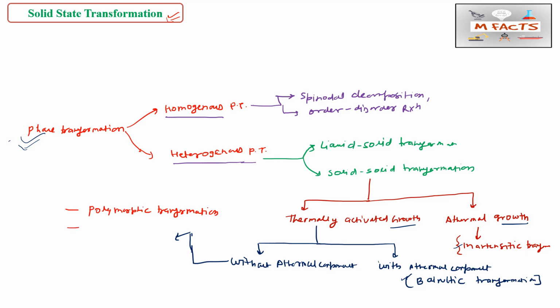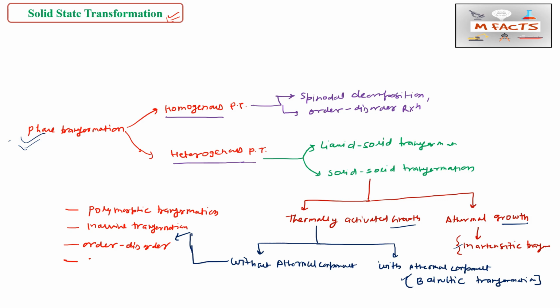The next one is massive transformation. Massive transformation actually comes under this without a thermal component. And the next one is ordering transformation. Ordering transformation is also very important, you can say order or disorder transformation.